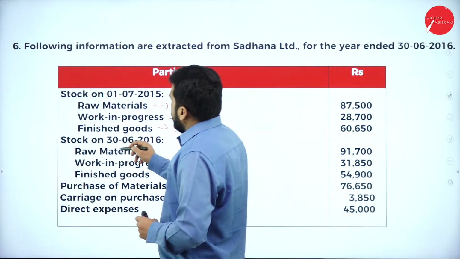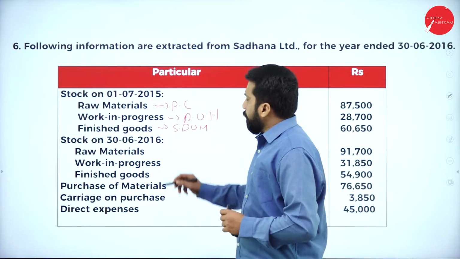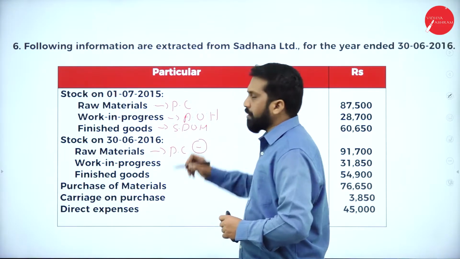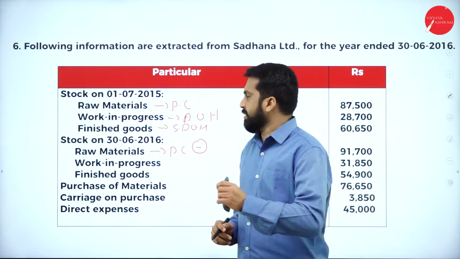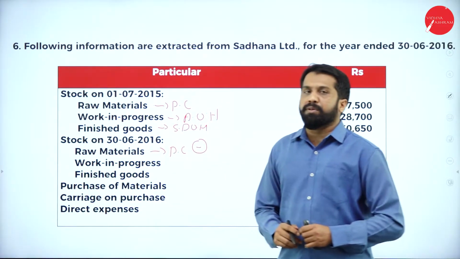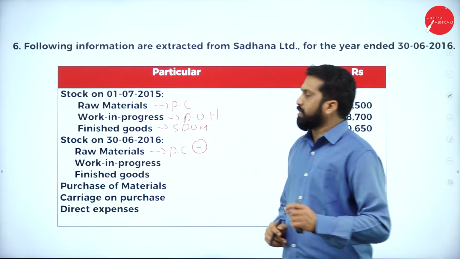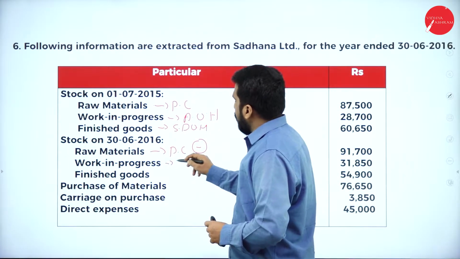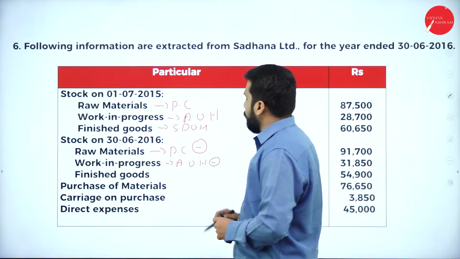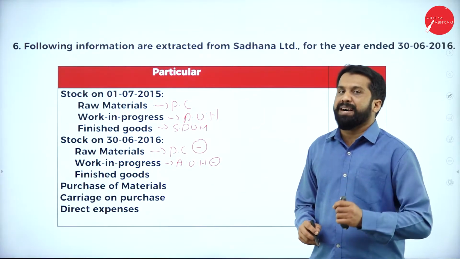Now, closing stock of raw material, same thing, prime cost, but we will subtract, means we will minus. Then work in progress. Similarly, it will come under office and administration overhead, but we will deduct, we will minus.